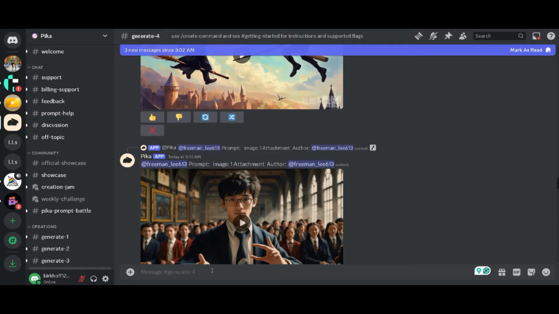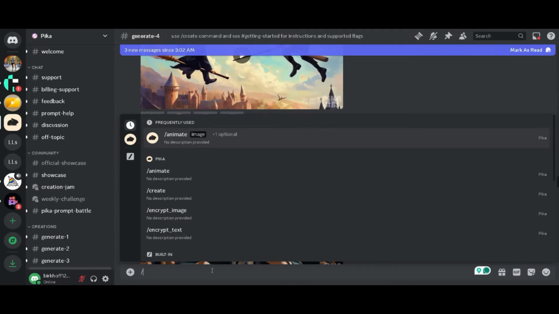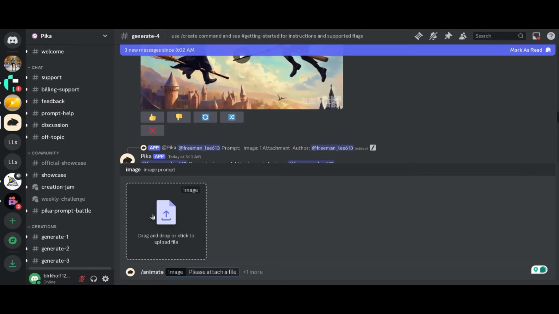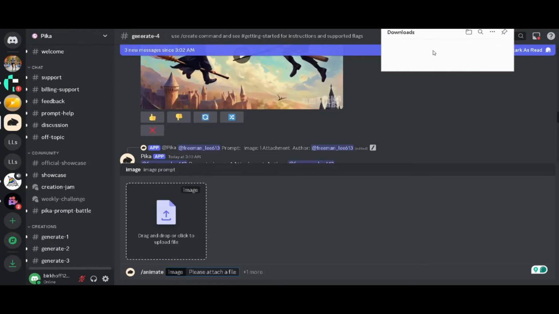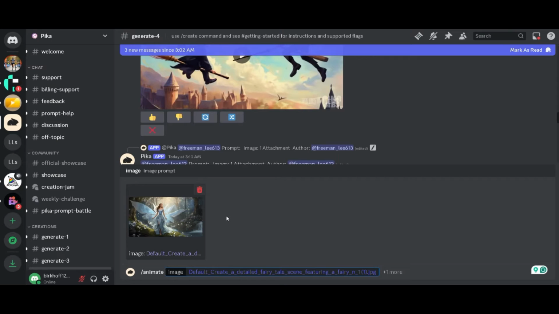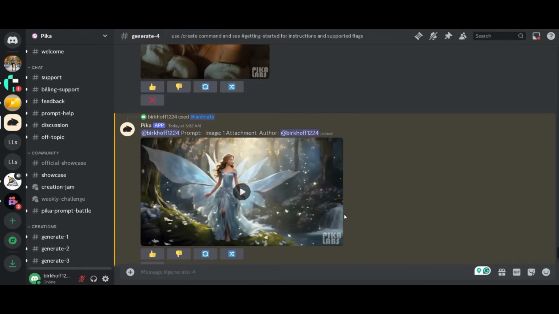Now, to generate your video, type a command in the box down here. So I will type /. As you can see the animate command here, I will click on it. In this section, we need to upload our image. I will go to my image download section and I will drag and drop it in the box below. PIKA Labs will convert our image into an amazing video for our fairy tale video for free. Our video is ready, so let's check it out.